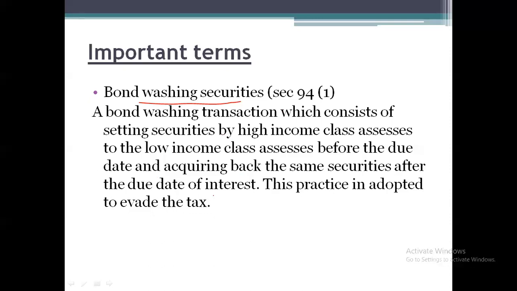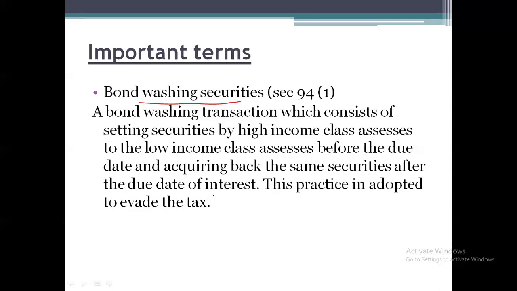That means the person who has already purchased the securities, before earning the interest, sells the securities to a person who has lesser income, because that person can claim the exemption.